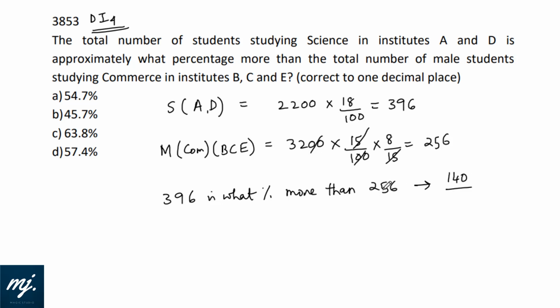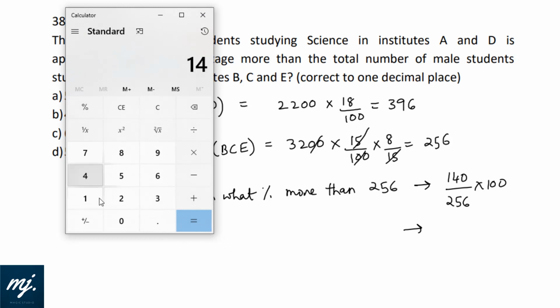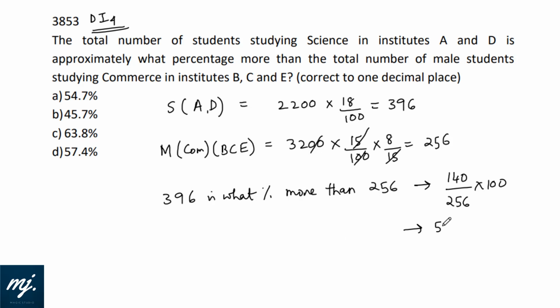It is 140 more than, then 256 into 100 will go in the denominator. So 140 divided by 256 is 54.68%. 54.68% more than 256. Correct to one decimal place we need to find. So let me make this 54.7%.